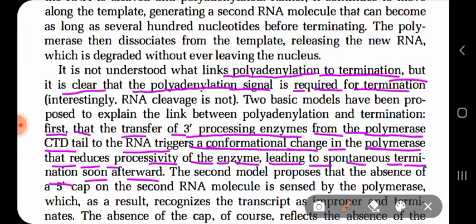That is, when the 3' processing enzymes, the polyadenylation enzymes, are recruited to the tail of the RNA polymerase, it causes a structural change in the RNA polymerase, which triggers the termination of transcription.